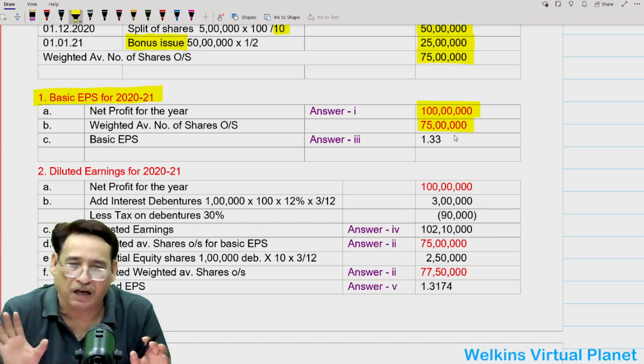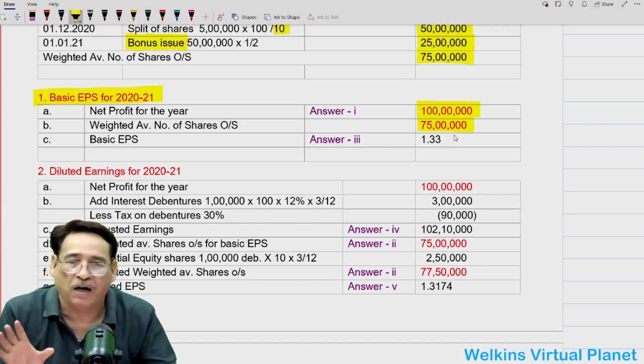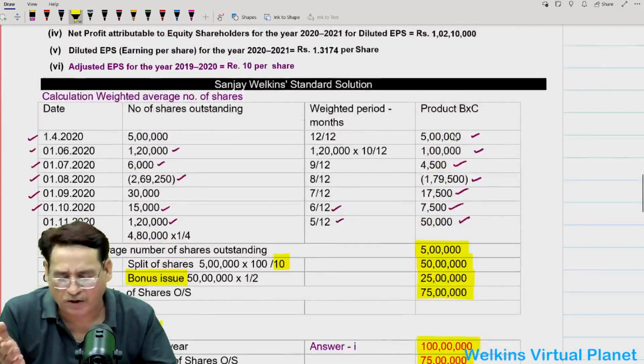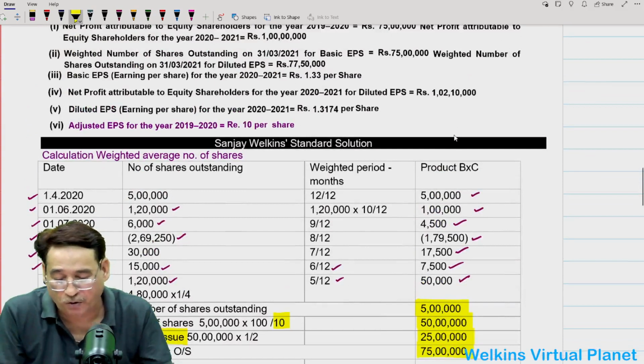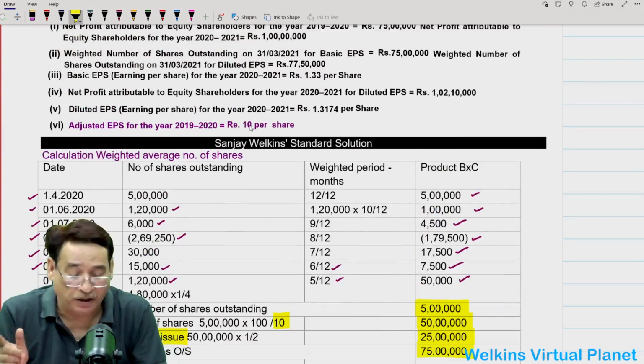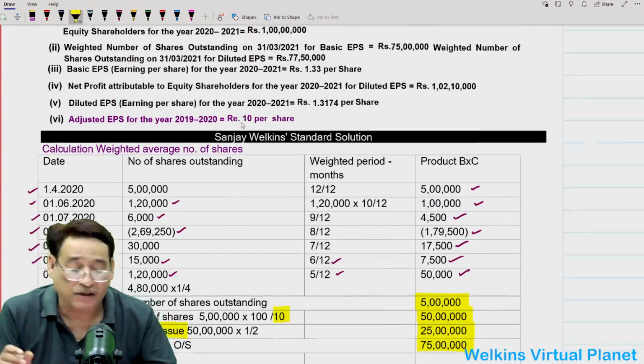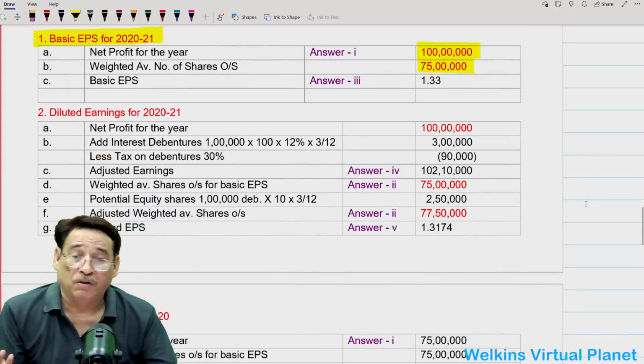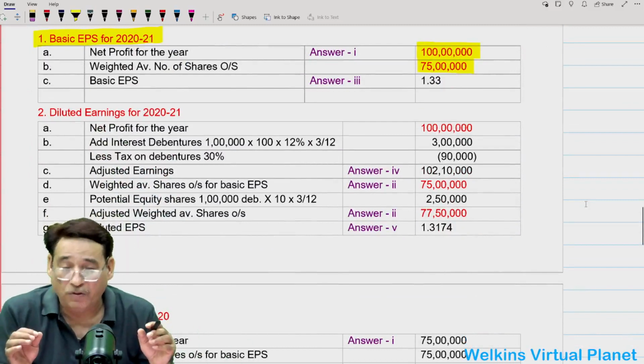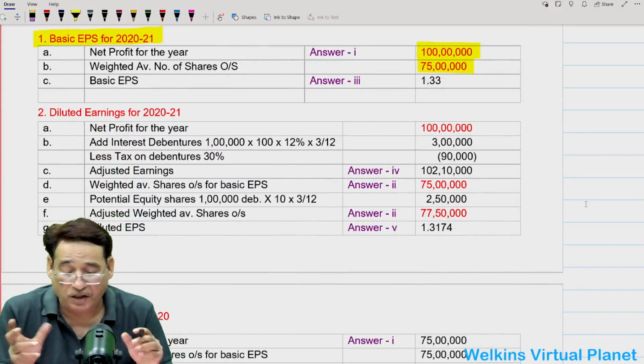All the answers are absolutely correct except the last one, but I don't think that is a mistake on the part of the institute. The last answer the institute has printed as 1, but actually it should be 10 per share. Otherwise, all the answers are correct. I have rectified the same also. It consumed nearly 4 to 5 hours of mine to detect that particular mistake.